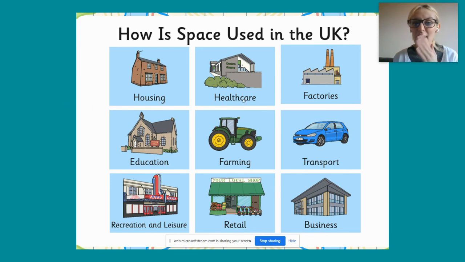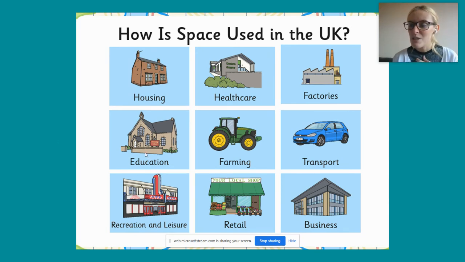Housing, healthcare, so like hospitals and doctors. Factories, we have a lot of factories where we make things, like clothes and bags and shoes. We also have a lot of places where they distribute things as well. If you drive along parts of Milton Keynes, you see these great big blue warehouses. That's how a lot of our land is used as well.